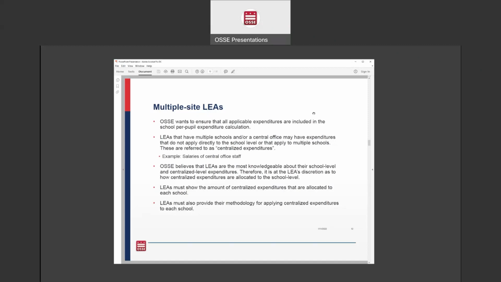So OSSE believes that LEAs are the most knowledgeable about their school level and centralized level expenditures, and therefore it is at the LEA's discretion as to how centralized expenditures are allocated to the school level. So LEAs must show the amount of centralized expenditures that are allocated to each school, and LEAs must also provide their methodology for applying centralized expenditures to each school.